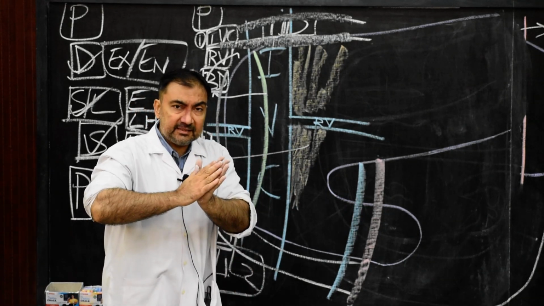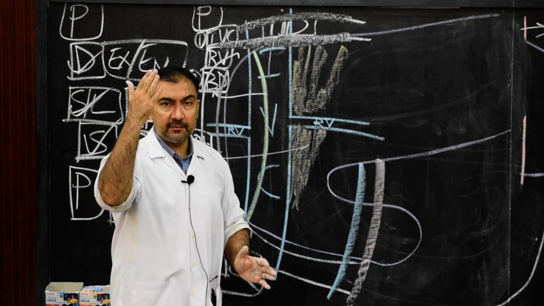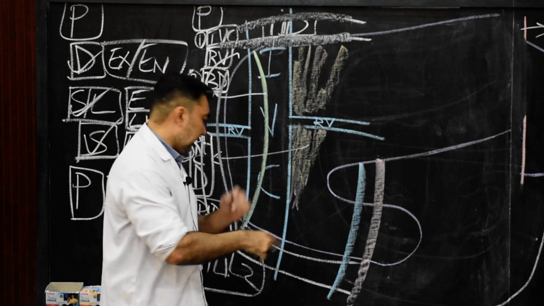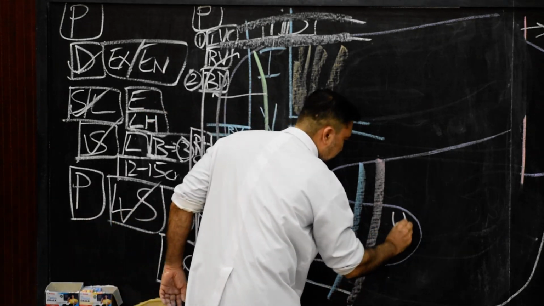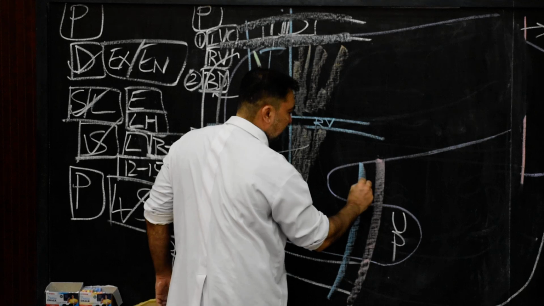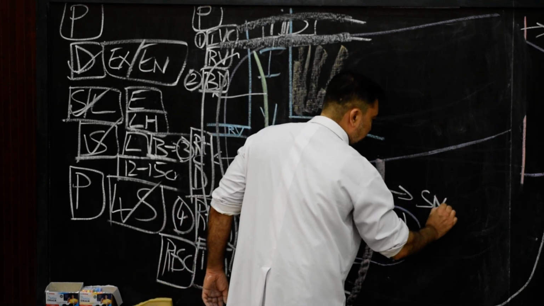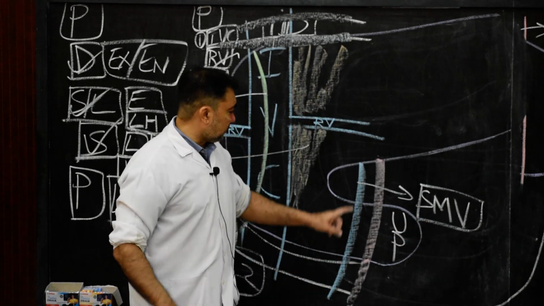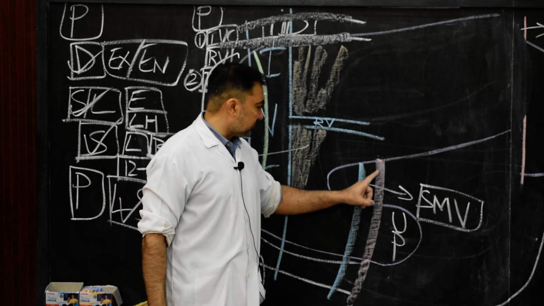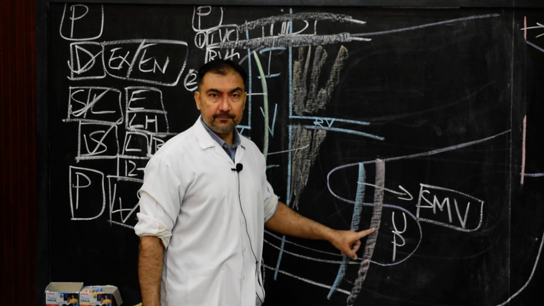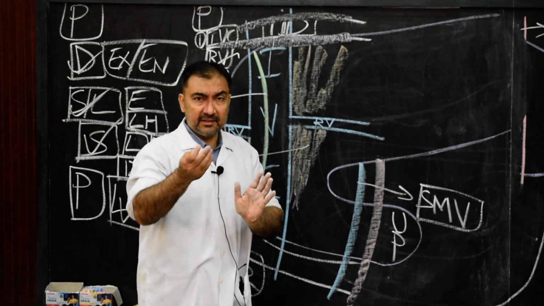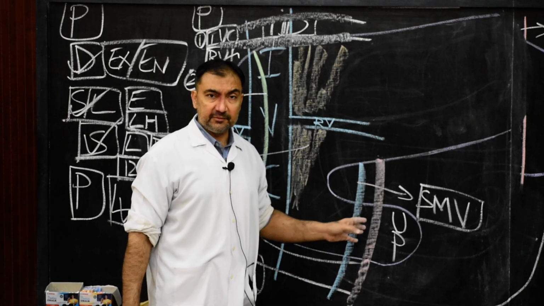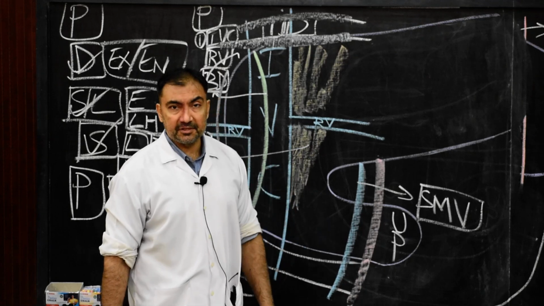So uncinate process has the presence of superior mesenteric vessels in front of it, anterior to uncinate process. This is the uncinate process, there will be presence of superior mesenteric vessels. And always note down, superior mesenteric vein will be on the right side and superior mesenteric artery will be on the left side. So anterior to the uncinate process will be superior mesenteric vessels. This is frequently asked MCQ or 1 mark question answer.